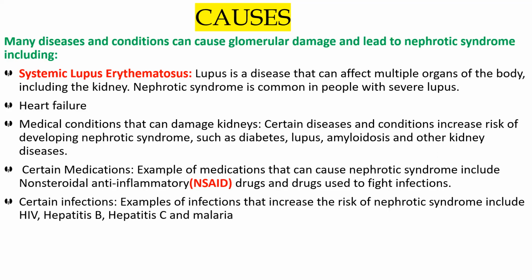So what is HIV? HIV is a virus that mainly attacks the cells that help the body fight infections. That is the meaning of HIV. And then hepatitis B, I already explained, okay? Srijana, please take attendance. And then hepatitis C and malaria.